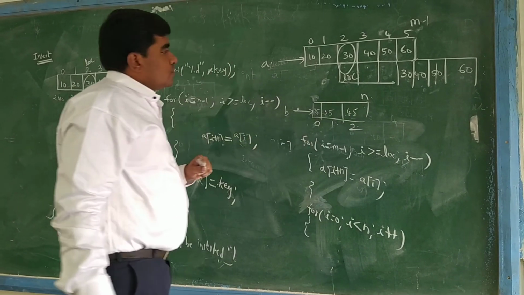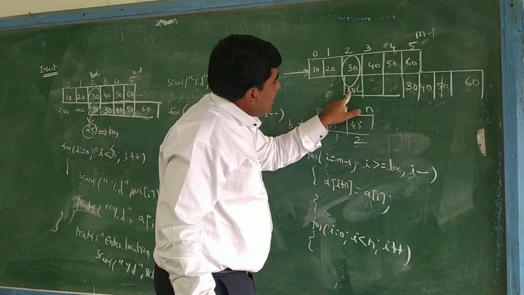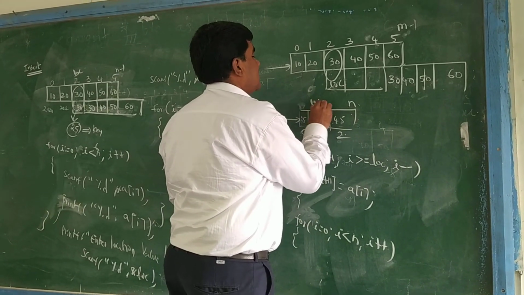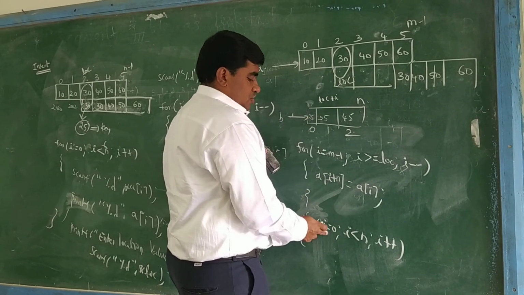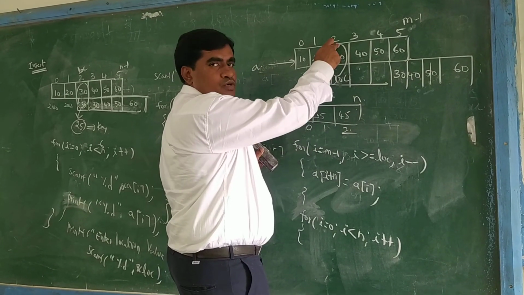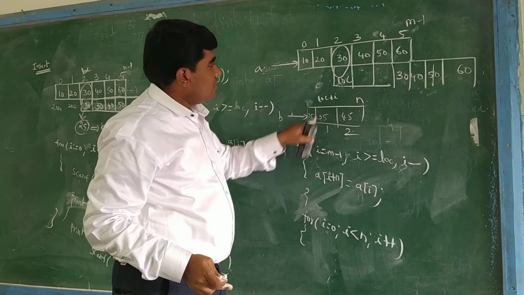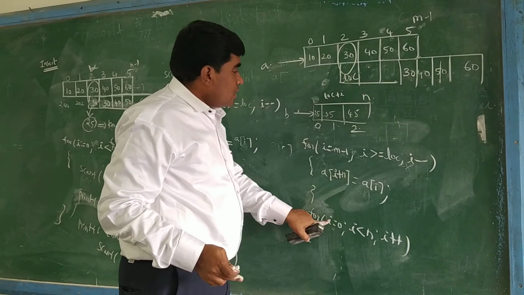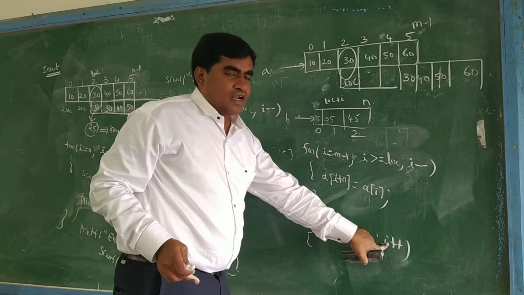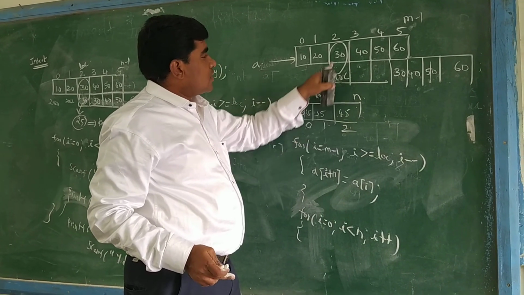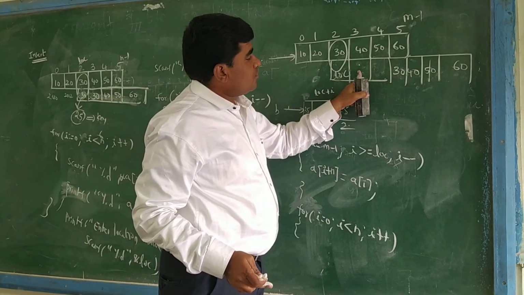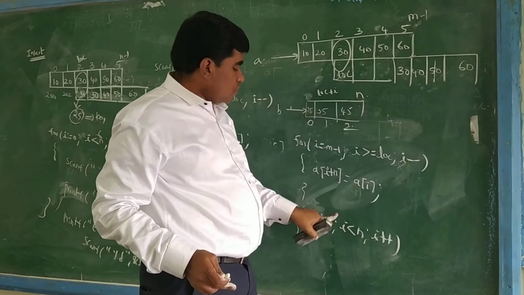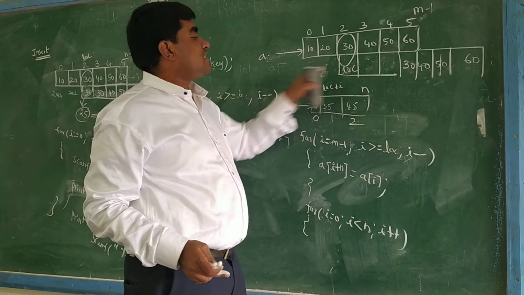So what we have to do is location plus i. What is i? First it is 0. 0 plus location, which is 2, so 0 plus 2, the first value is stored here. Next i becomes 1, so 2 plus 1 is 3. And the next, 3 plus 1, is 4. So we have to move here, location plus i.